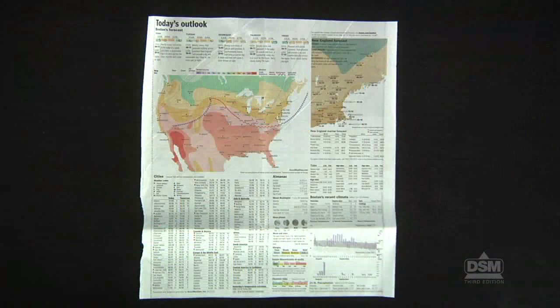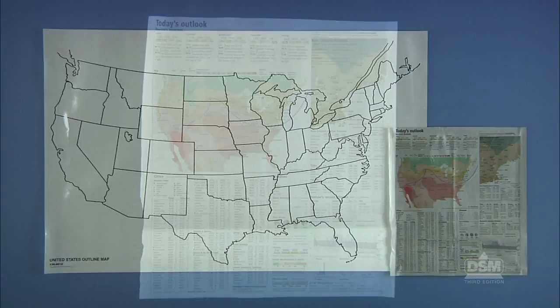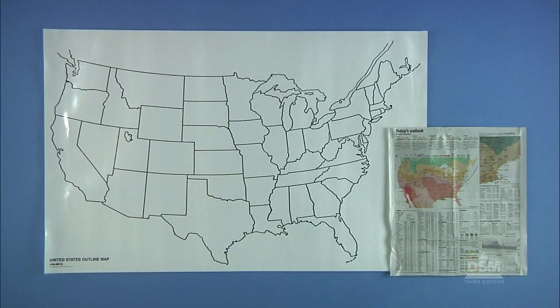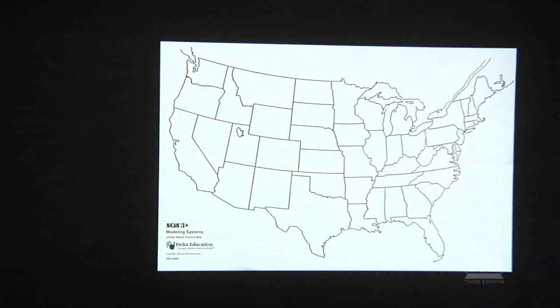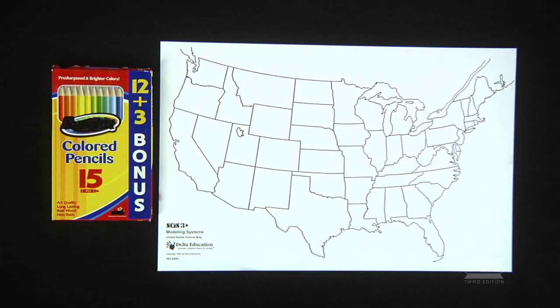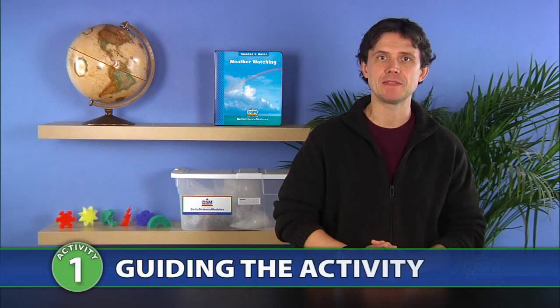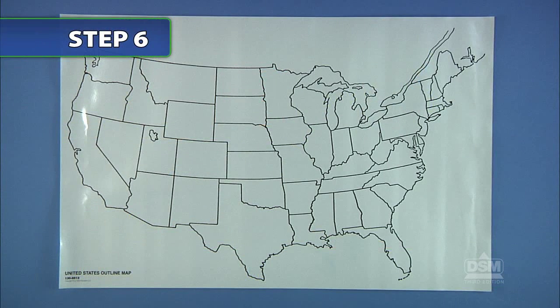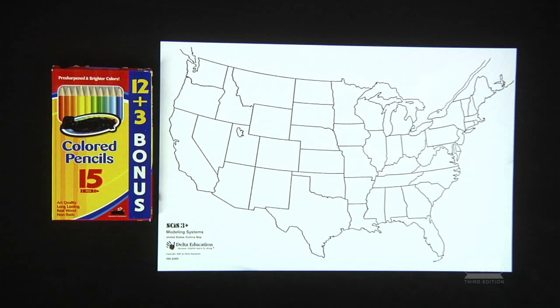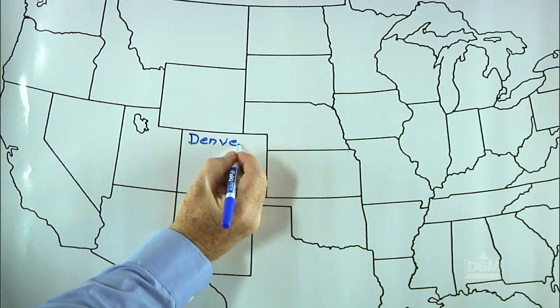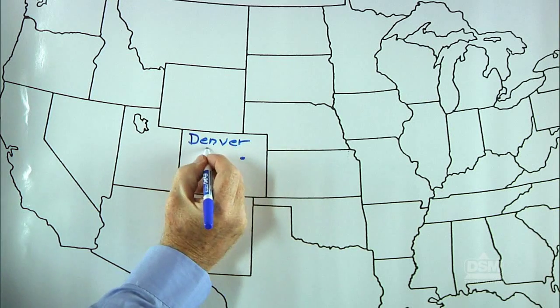To prepare for Session 3, you will need a weather page showing national weather conditions and a laminated wall map of the United States. Each student will also need a United States outline map and some colored pencils. To begin Session 3, display the laminated wall map of the United States and distribute a United States outline map and some colored pencils to each student. Using the wall map as a guide, ask students to locate and label their state and town on their map.